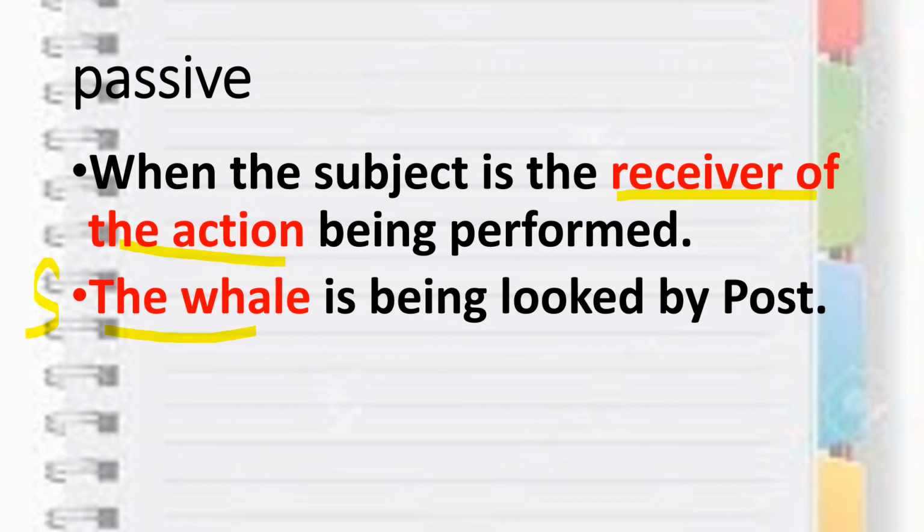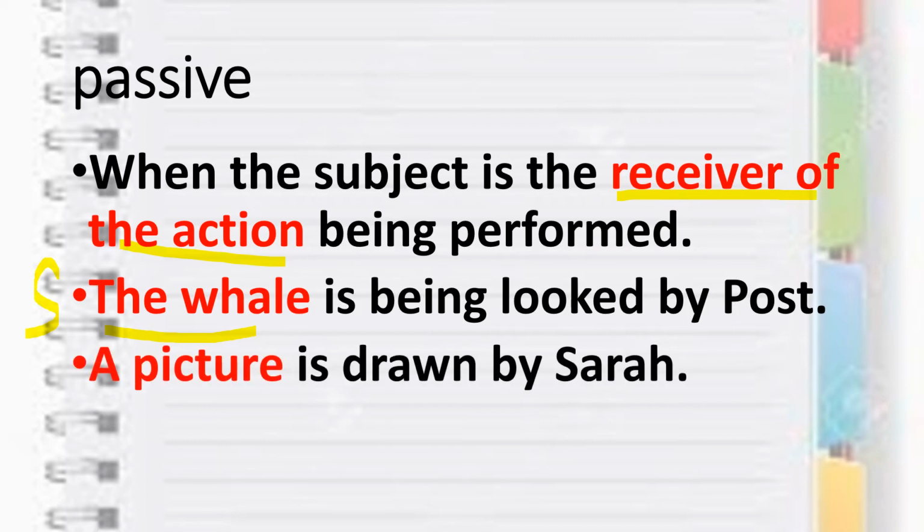That's why it is a passive sentence. Next, a picture is drawn by Sarah. Again here, picture is the subject, and the picture is the receiver of the action. That's why it is passive voice.